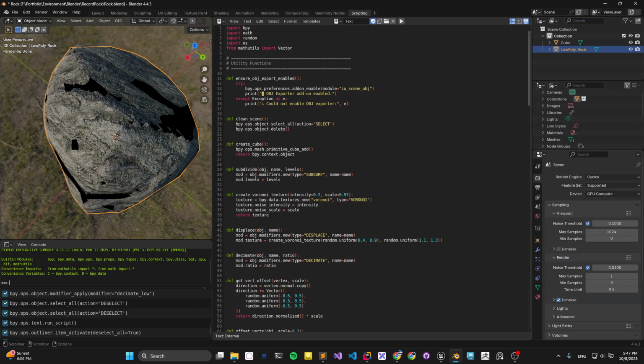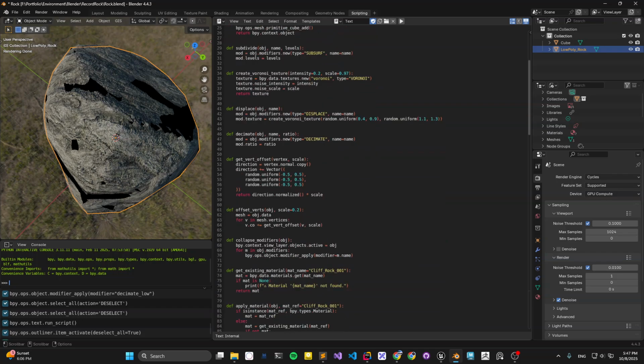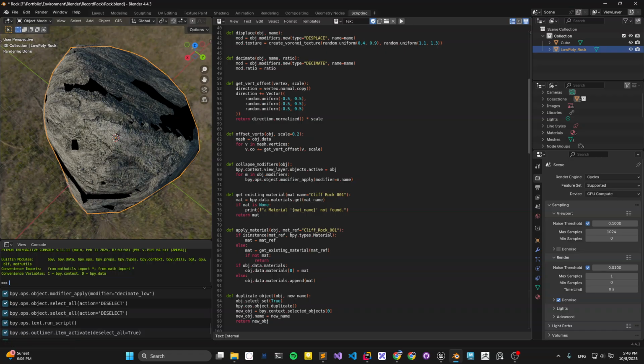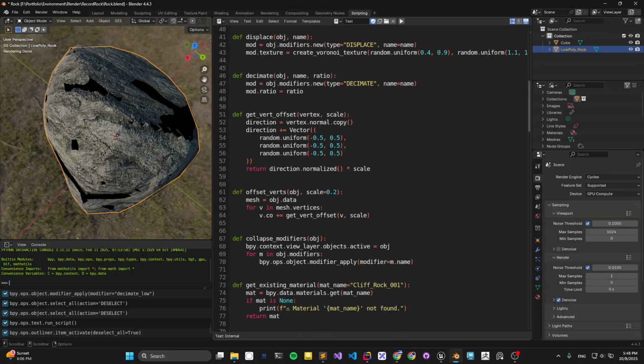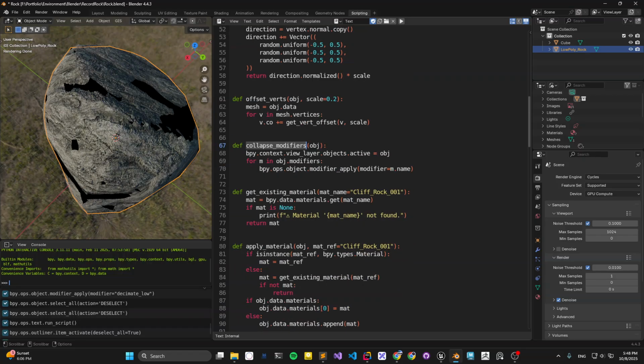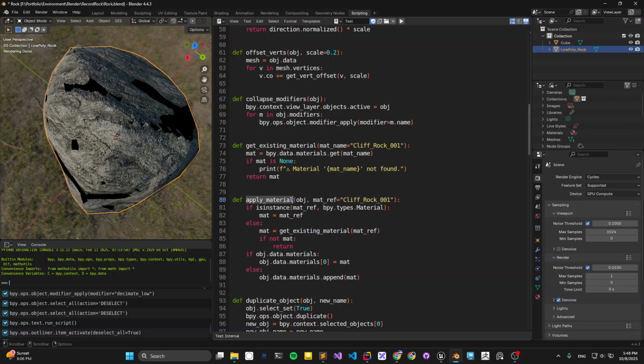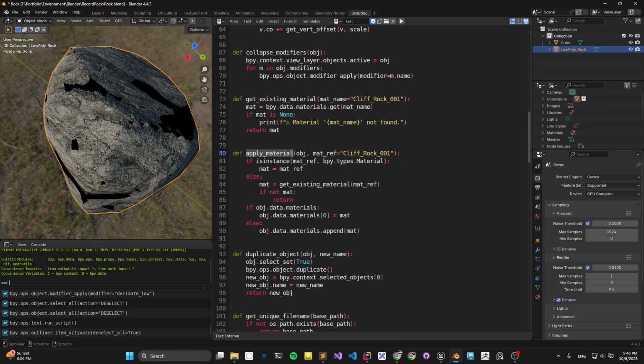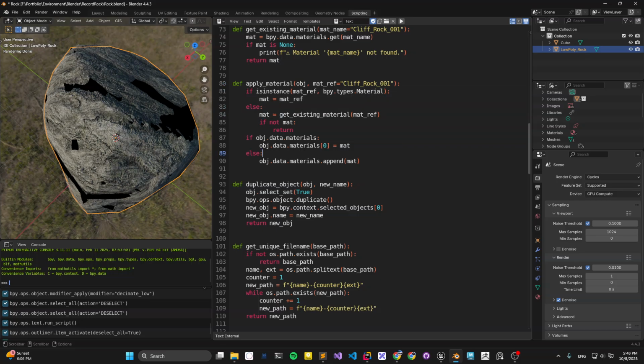Last video we just created this raw using script, using some textures and some modifiers. Let's make it bigger. After we apply the modifier, we want to get the material. I'm using this material. You can change it to whatever you want, but first you need to load your material, otherwise it won't be found, and then you apply this material to this raw.